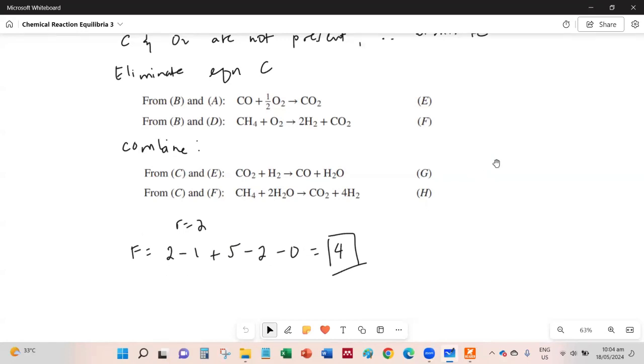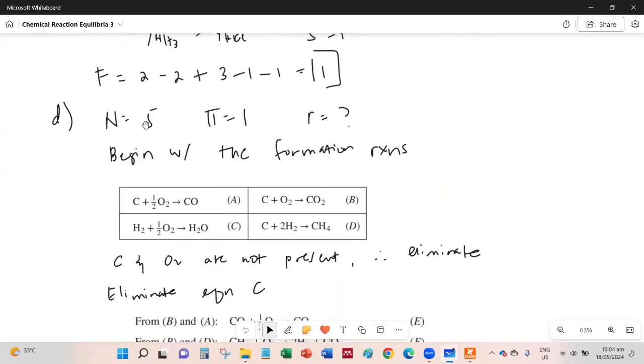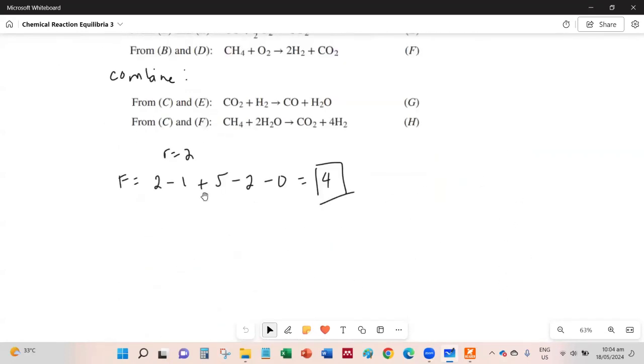So we substitute those variables into our formula for the degrees of freedom, and what we get is 4 degrees of freedom. So meaning we are free to specify four phase rule variables. For example, temperature, pressure, and two mole fractions in our system.